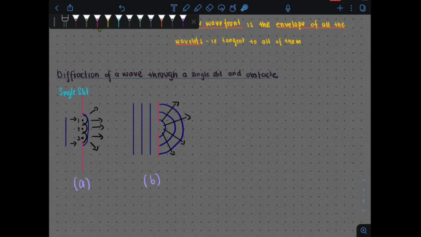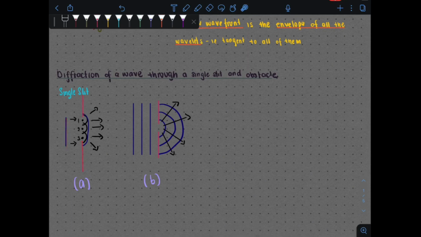And then next we want to look at diffraction of waves through a single slit and an obstacle, and we're going to explain this using Huygens' Principle as well. So what is going to happen here is when we have a plane wave coming and then it meets a slit here.